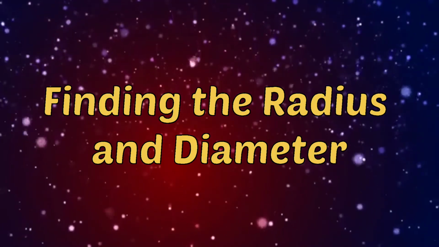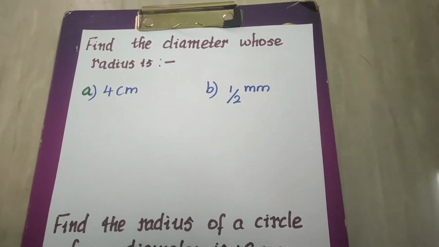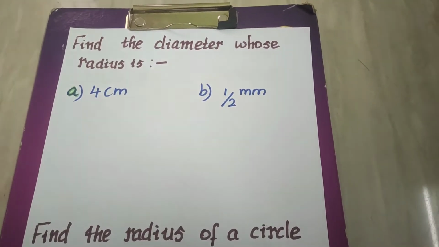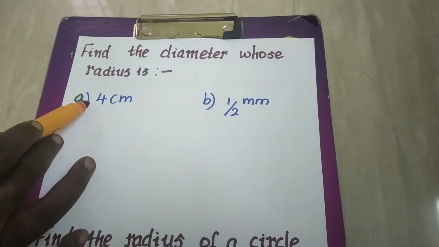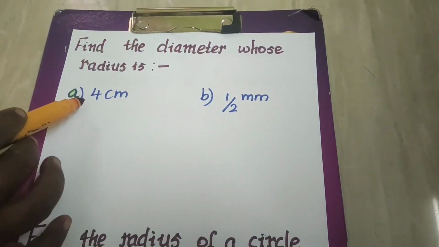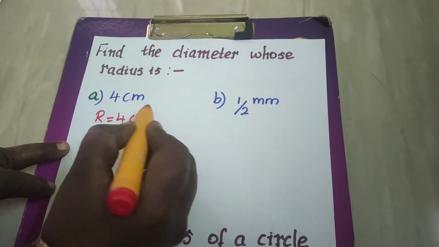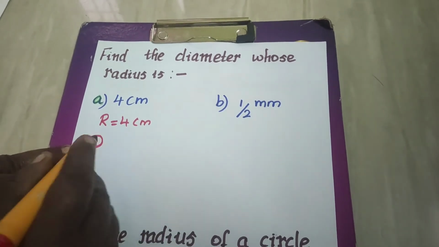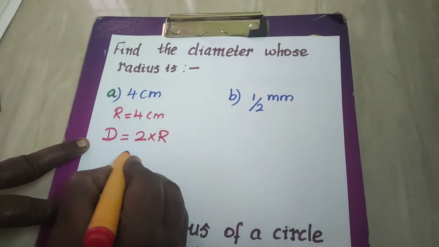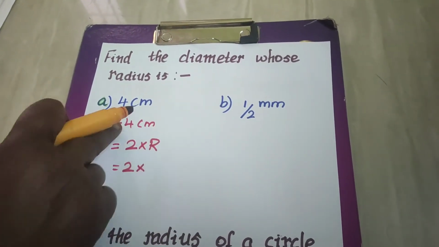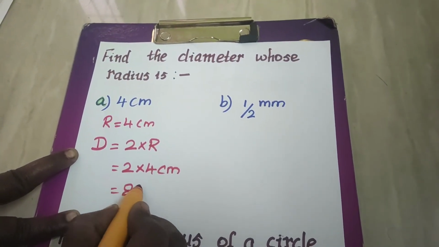Finding the radius and diameter. Now let us see how to find out the diameter and radius by using the formula. Okay, now first question, find the diameter whose radius is 4 centimeter. So radius is given here. So first you write radius equal to 4 centimeter. And we are going to find out the diameter. And what is the formula for diameter? 2 into r. That is equal to 2 into, what is your r? 4 centimeter. You have to write along with the unit. Now 2 4s are 8 centimeter.